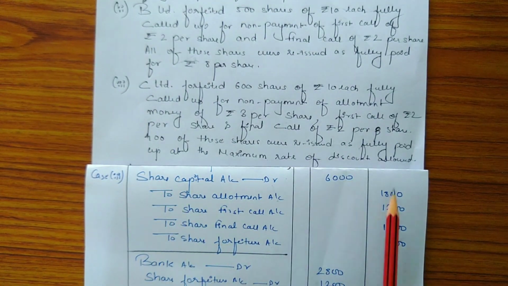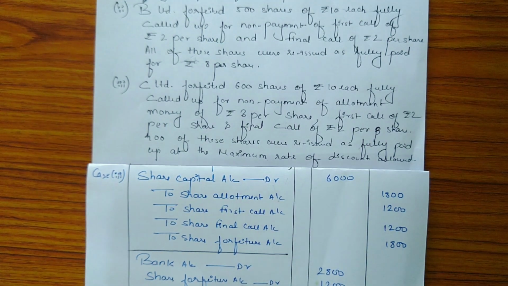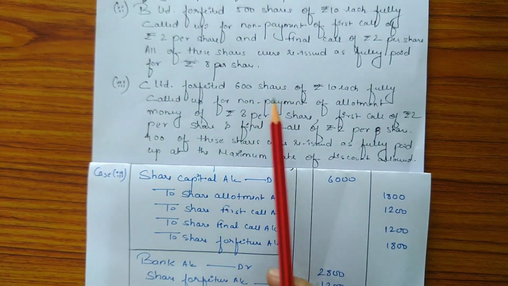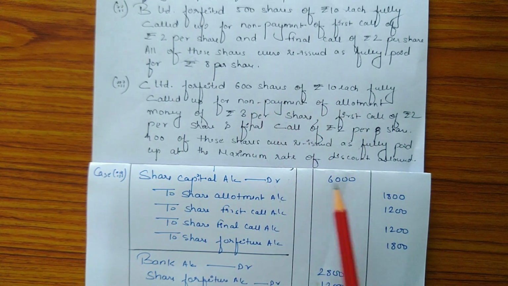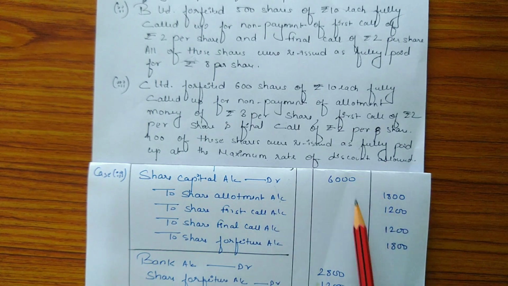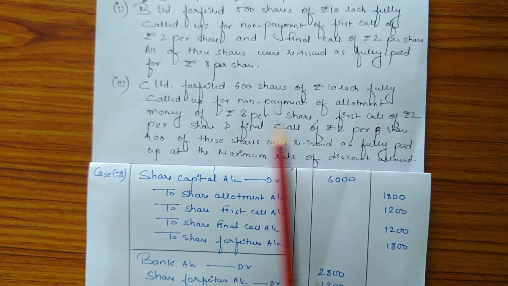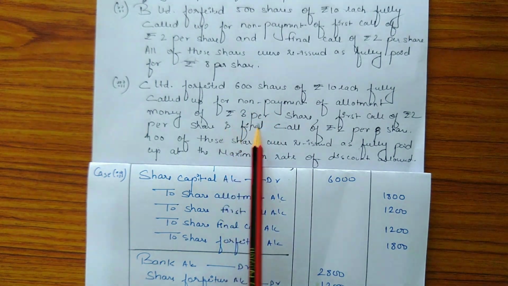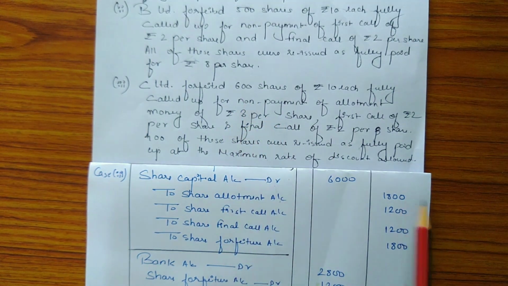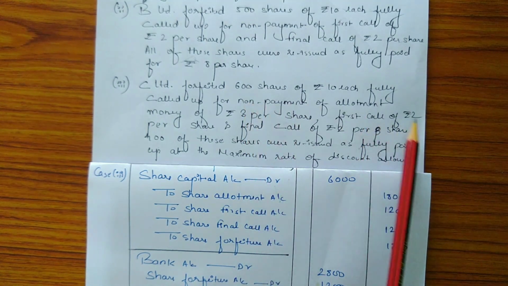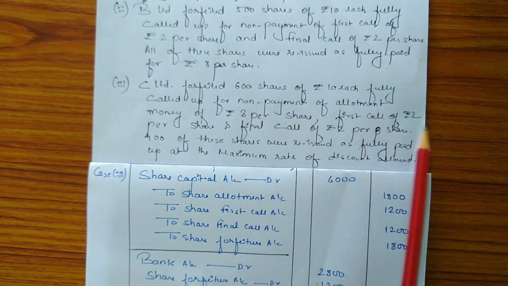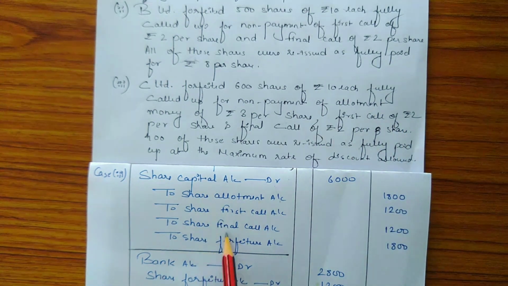So share capital account is debited with the amount 6,000, as the number of forfeited shares is 600 and the called up amount is rupees 10. So 600 into 10 is 6,000. Share allotment account is credited with the amount 1,800, as the number of forfeited shares is 600 and the allotment money is rupees 3. So 600 into 3 is 1,800. First call account is credited with the amount 1,200, because the number of forfeited shares is 600 and first call amount is rupees 2. So 600 into 2 is 1,200. In the same way, final call account is credited with the amount 1,200.